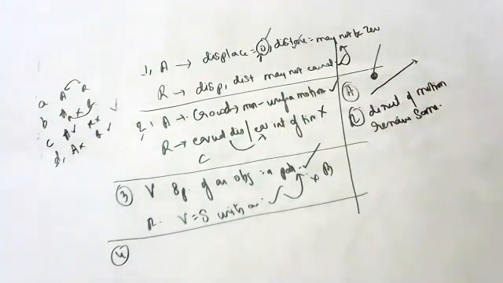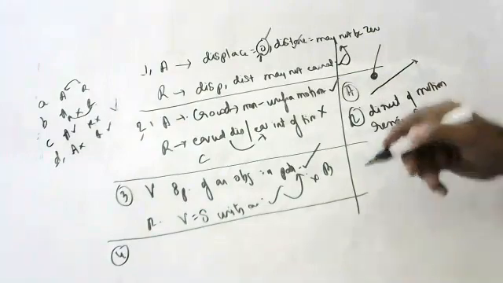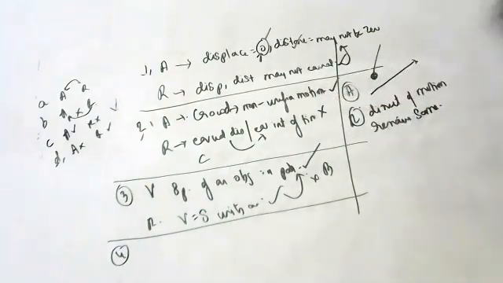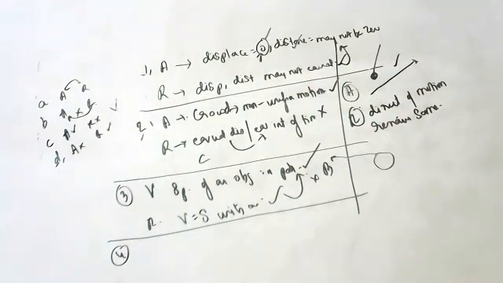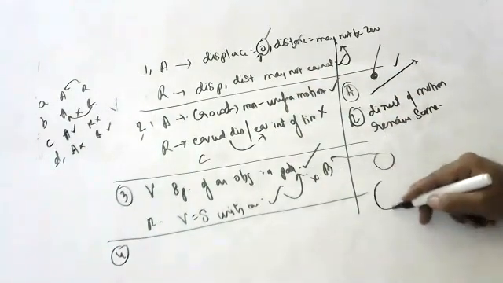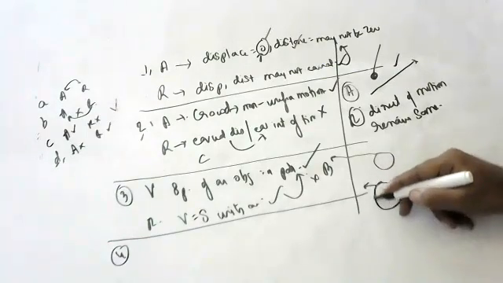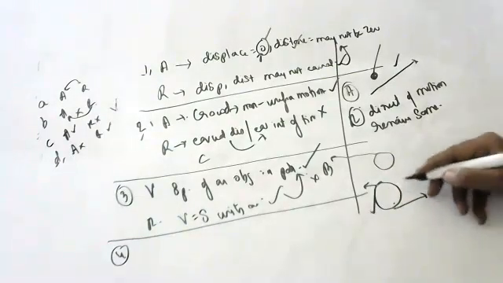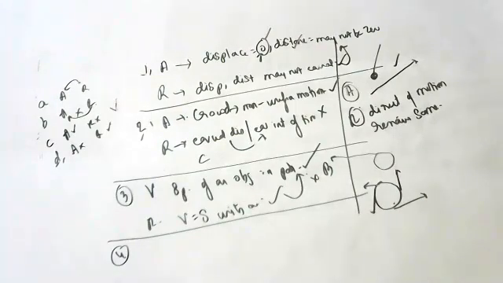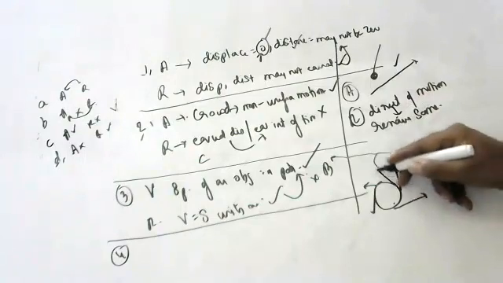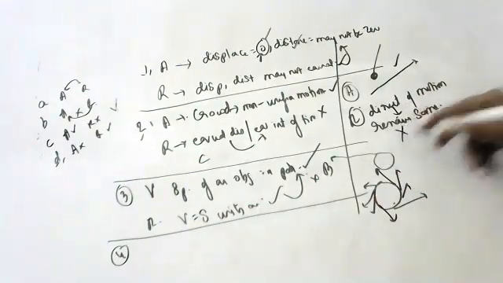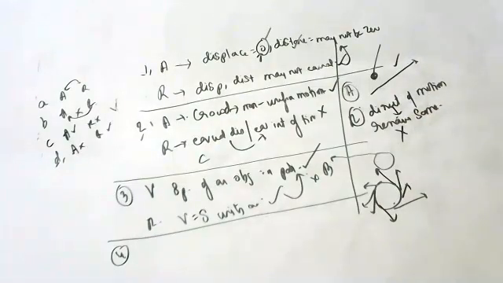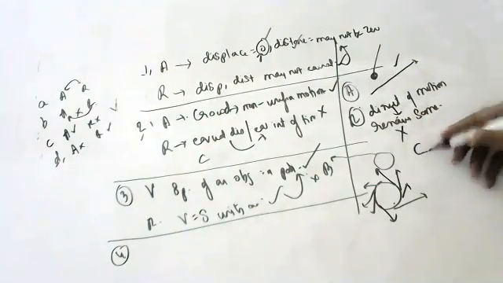Is the assertion correct or wrong? When you rotate and leave it, it will go like this. This is correct. I was telling you, whenever a body is moving in a circle, does the direction remain the same? No, sir. It constantly changes. I told you just now. The reasoning is wrong, the assertion is correct. Reasoning wrong, Option C.